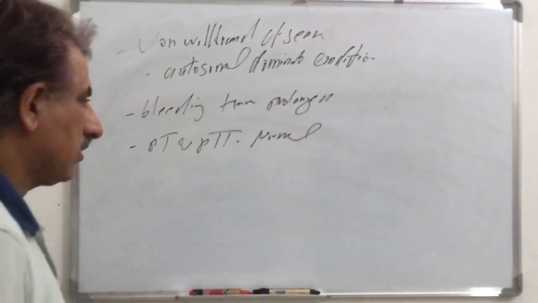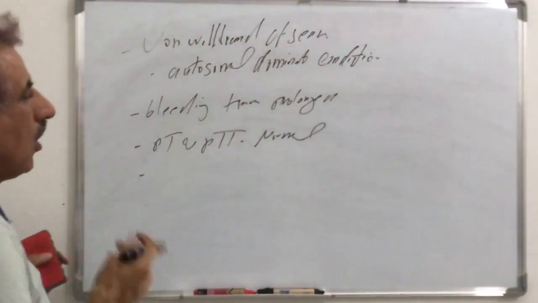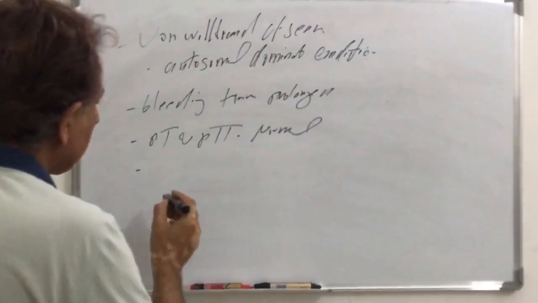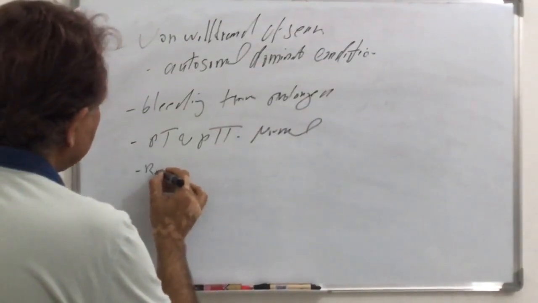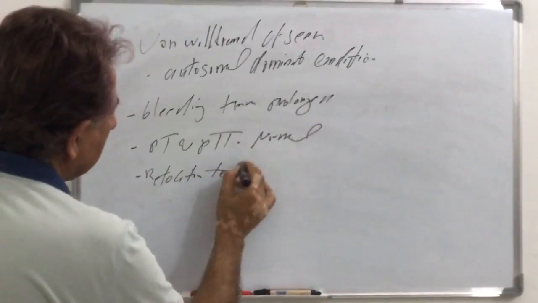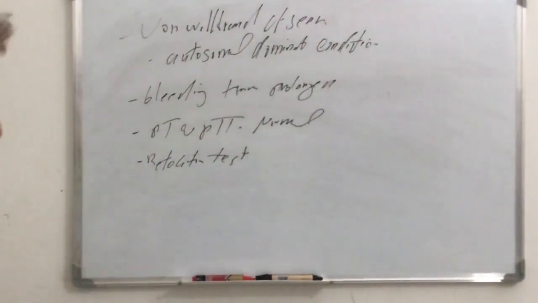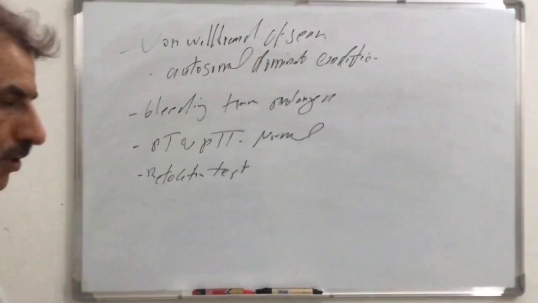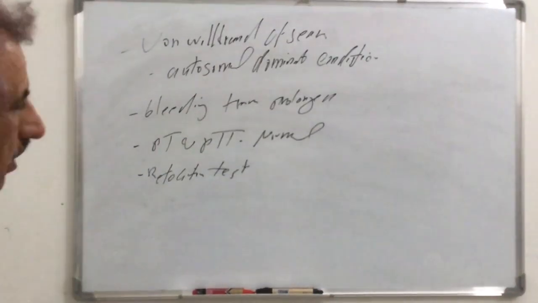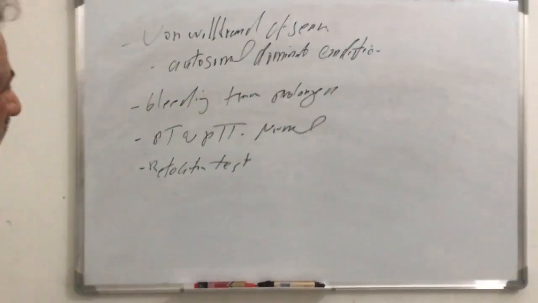sometimes PTT prolonged, in a few cases, and through the ristocetin test. Ristocetin was an antibiotic used previously, but it is no longer used as an antibiotic; it is used now in platelet function